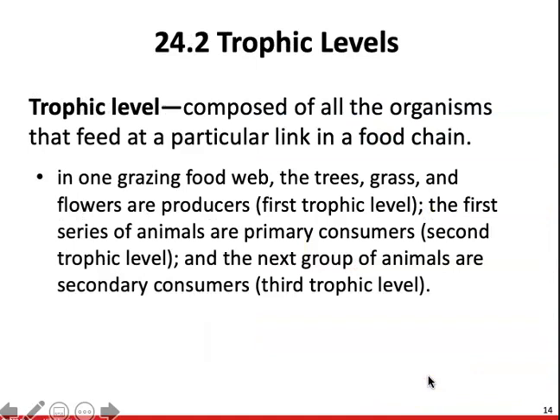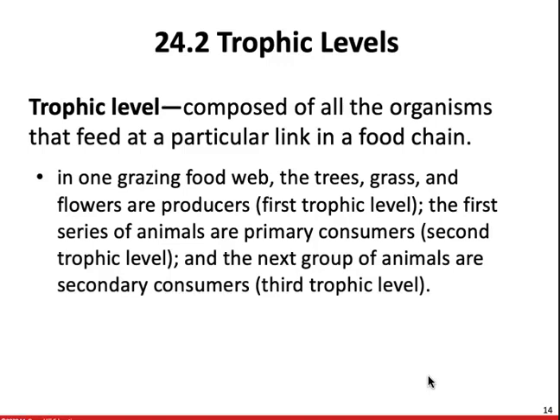So trophic levels. Trophic levels are composed of all the organisms that feed at that particular link in the food chain or feed on that particular level. So in one grazing food web, the trees, the grass, the flowers, those are all producers. That's going to be our very first trophic level. The first series of animals are primary consumers. That's our second trophic level.